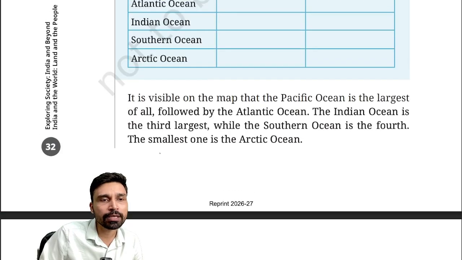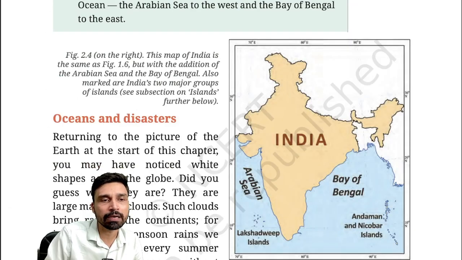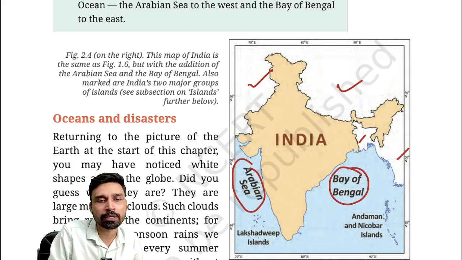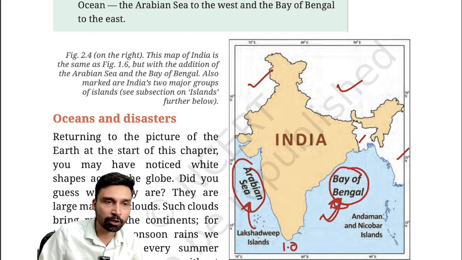Then next, if you look at the map of India, we can see that this is India. On one side it is surrounded by land. But from two sides in the south, it is opening toward the ocean. This is the Indian Ocean, and the part of the Indian Ocean on the west is the Arabian Sea. The part of the Indian Ocean in the east is called the Bay of Bengal.